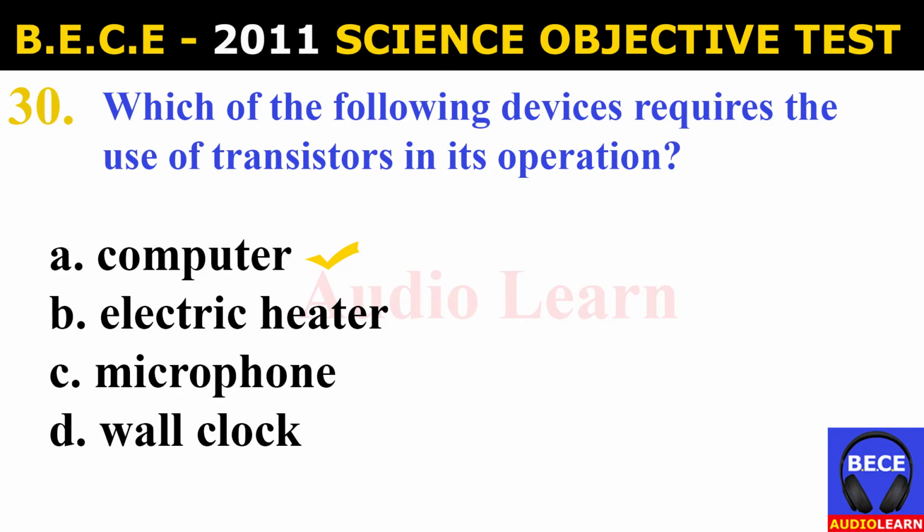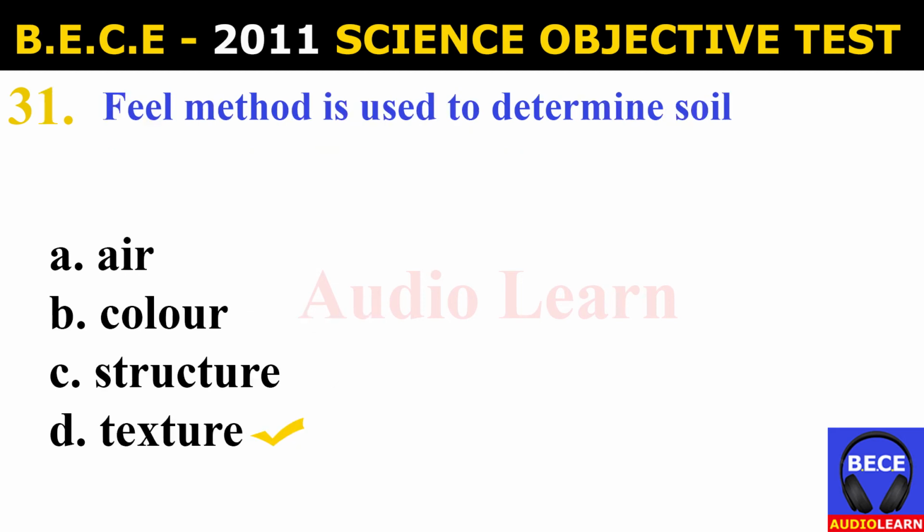Number 30. Which of the following devices requires the use of transistors in its operation? A. Computer. B. Electric heater. C. Microphone. D. Wall clock. And the answer is A. Computer. Which of the following devices requires the use of transistors in its operation? And the answer is computer.